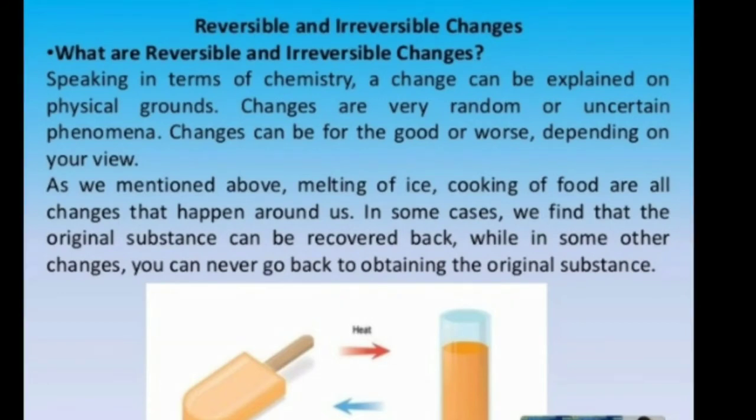A change can be explained on physical grounds. Changes are very random and uncertain phenomena. Changes can be for good or worse depending on your view. As we mentioned above, melting of ice and cooking of food are all changes that happen around us. In some cases, we find that the original substance can be recovered back, while in some other changes, you can never go back to obtaining the original substance, like the rusting of iron, etc.